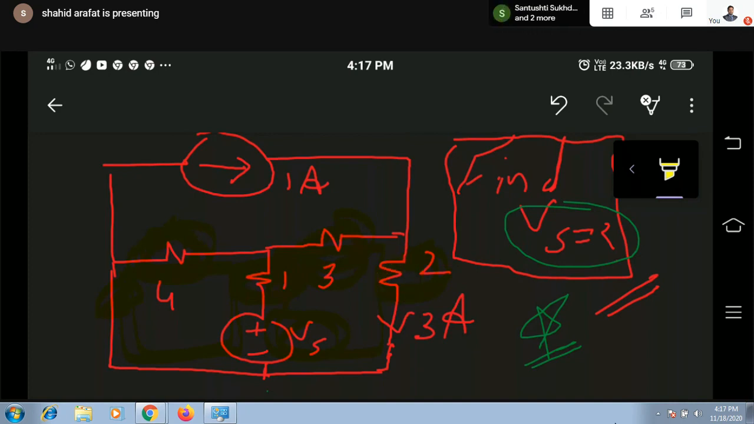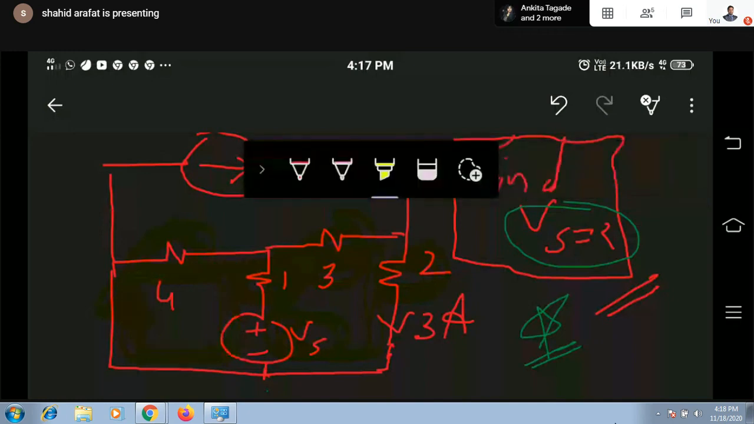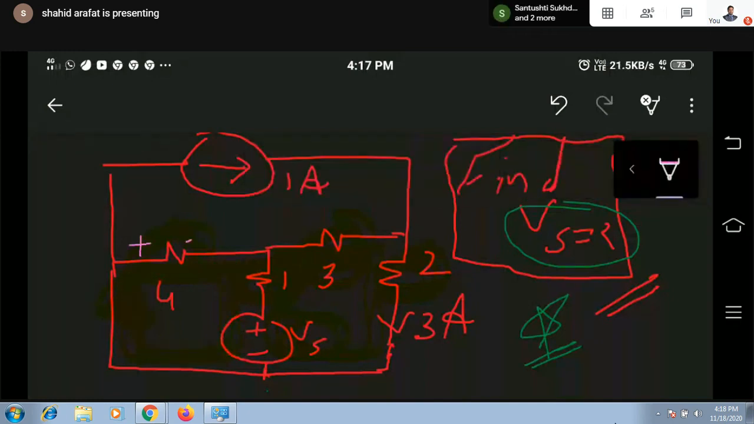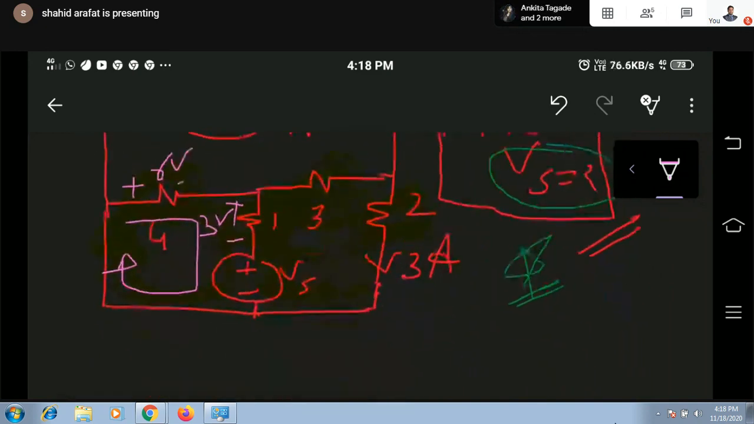Now, if I apply KVL here, I can simply get the value of VS, or I can apply KVL here also to get the value of VS. So by applying KVL in any one loop, you can easily get the value of VS. For example, for the time being, I consider the value of this as, let's say, 6 volt, and with this polarity, let's say 3 volt. So here we have 6 volt, here we have 3 volt. If I apply KVL over here, in clockwise direction, consider any polarity.